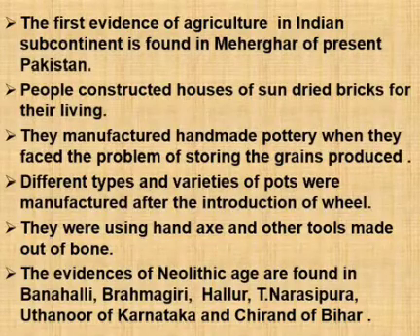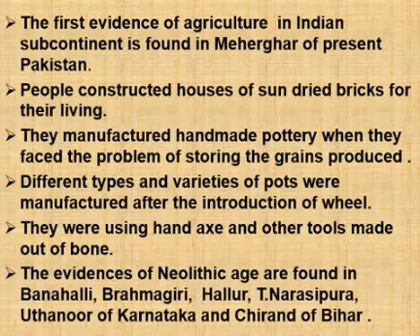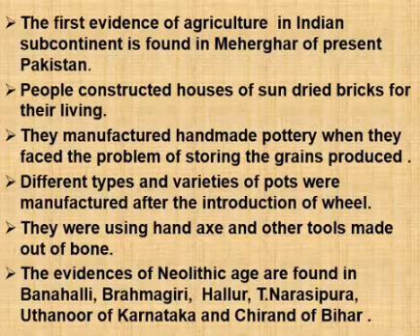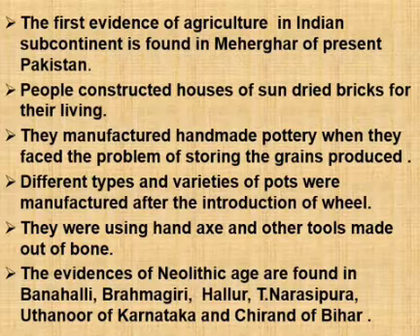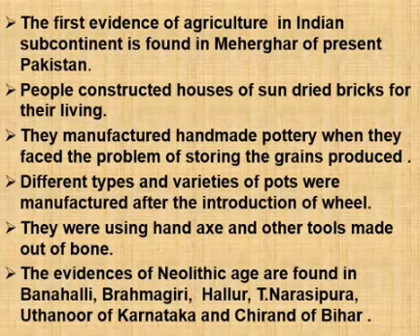The first evidence of agriculture in Indian subcontinent is found in Mehergarh of present Pakistan. People constructed houses of sun-dried bricks for their living. They manufactured handmade pottery when they faced the problem of storing the grains produced.